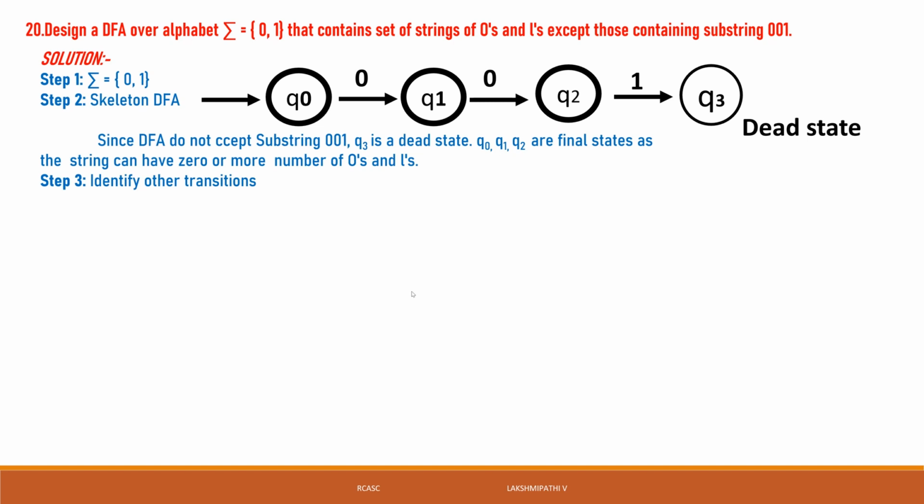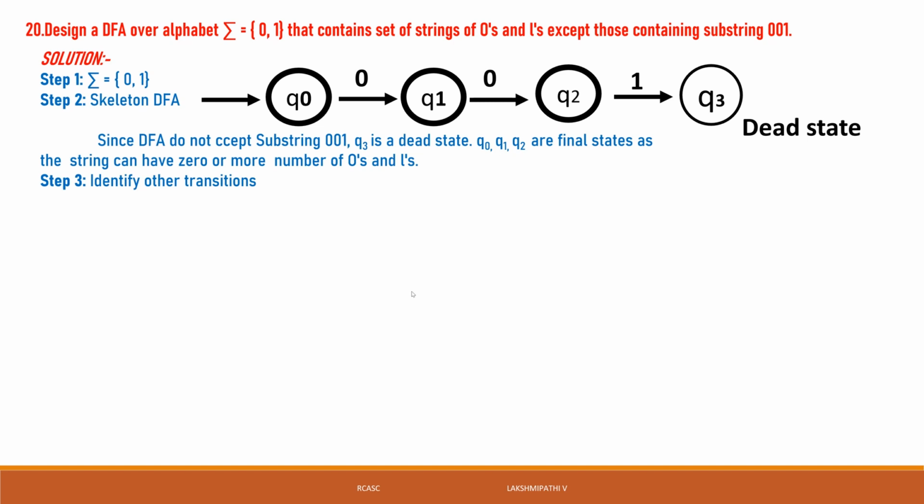They are the ones not defined from this skeleton. In the skeleton itself, Q0 of 1 is not defined, Q1 of 1 is not defined. We are writing that for Q0 only.